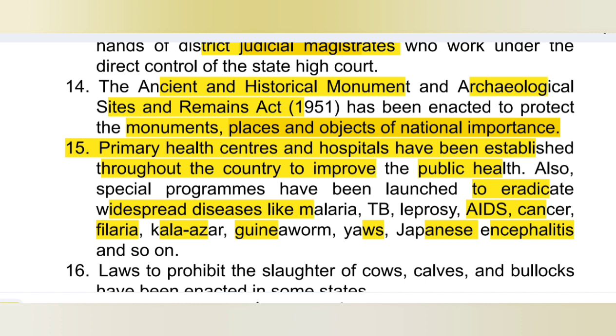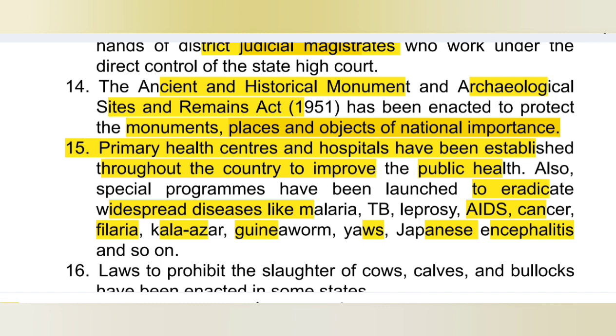So according to article number 39, there is preservation of health and strength of workers, and under article number 43 there is to secure living wage, a decent standard of life. It includes health also, right? So here public health centers and hospitals have been established throughout the country to improve the public health. Also special programs have been launched to eradicate widespread disease like malaria, TB, leprosy, AIDS, cancer, etc. to promote the path of welfare state, right?